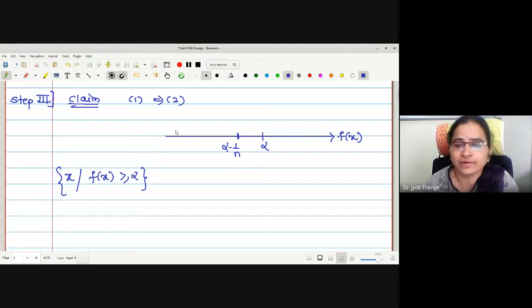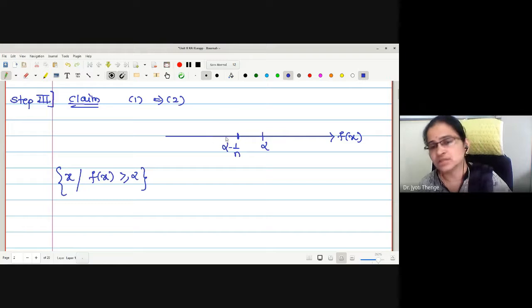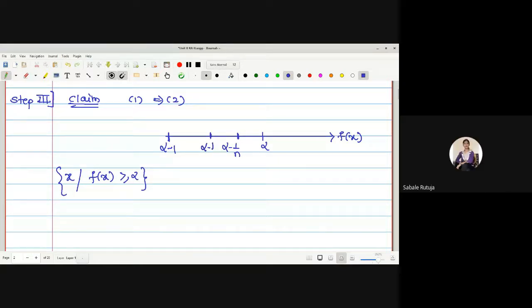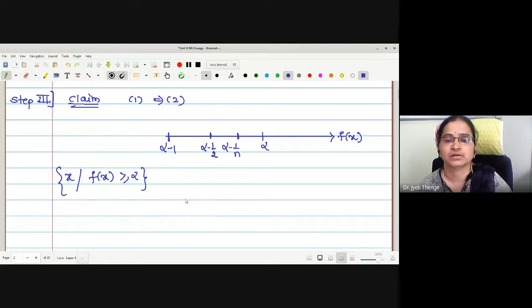Now, if I take the first value, n equal to 1, then this is alpha minus 1. Somewhere the value is here, say. What about the next value, n equal to 2? The value is somewhere here, alpha minus 1 by 2, right?